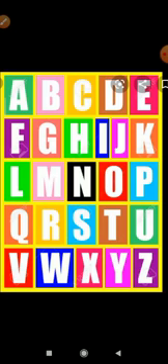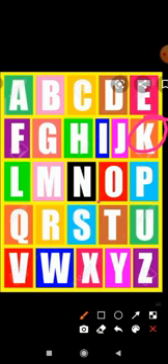Like K comes first, so K will be first. Then circle all of them. I have circled all. So what will come first? K. What comes next? S. Then next is Z. I think you have already done this in your grammar session also.